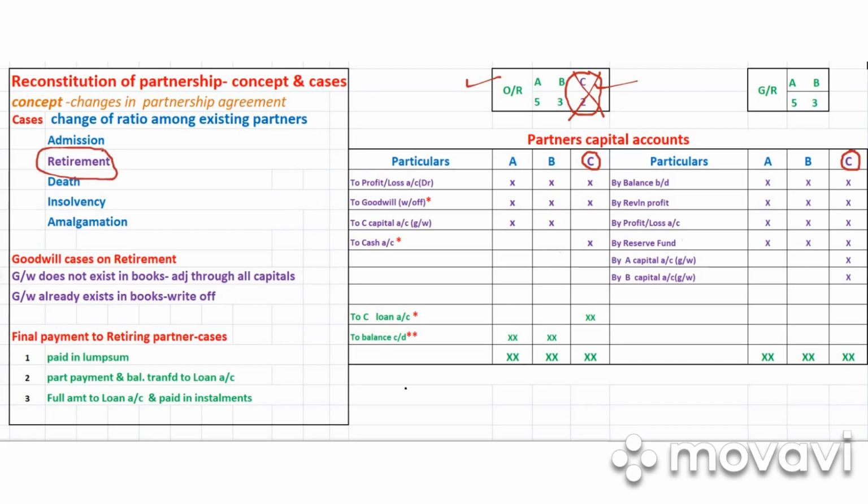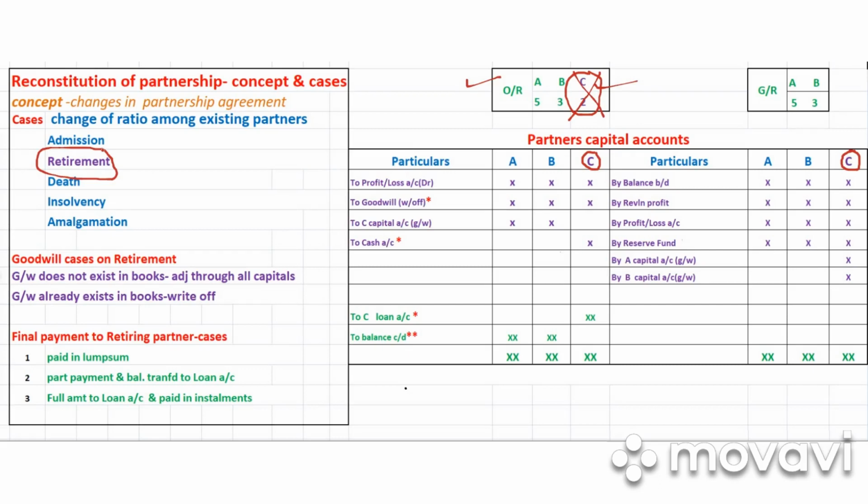So these partners, through mutual agreement, will fix a particular date for retirement. Most probably it will be at the end of a particular accounting period, for convenience. So they will fix the date, and the retiring partner will retire on that particular date. At that time, what accounting treatment do we have to do in a comprehensive question?